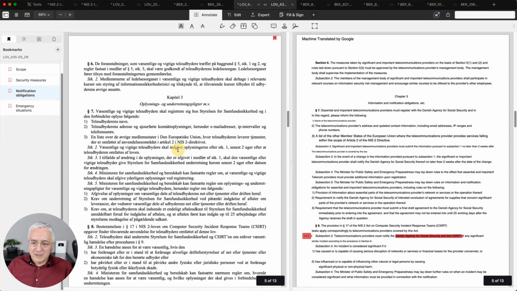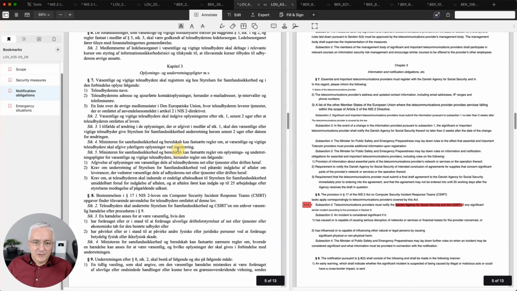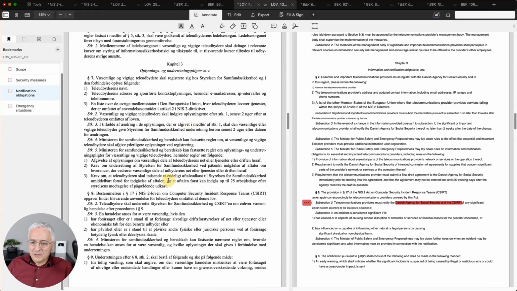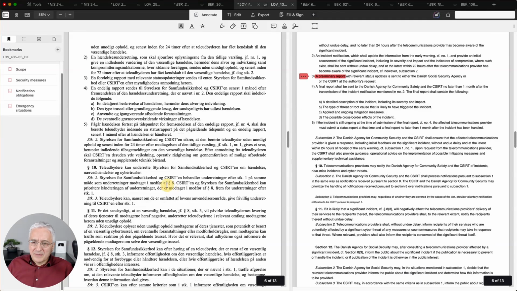And when you scroll down, you will also find these requirements related to notifications. And yeah, there is only one, let's say, requirement that does not exist actually in other laws and regulations. This is about this preliminary report. This is something, let's say, that is different from NIS2 directive and NIS2 law.